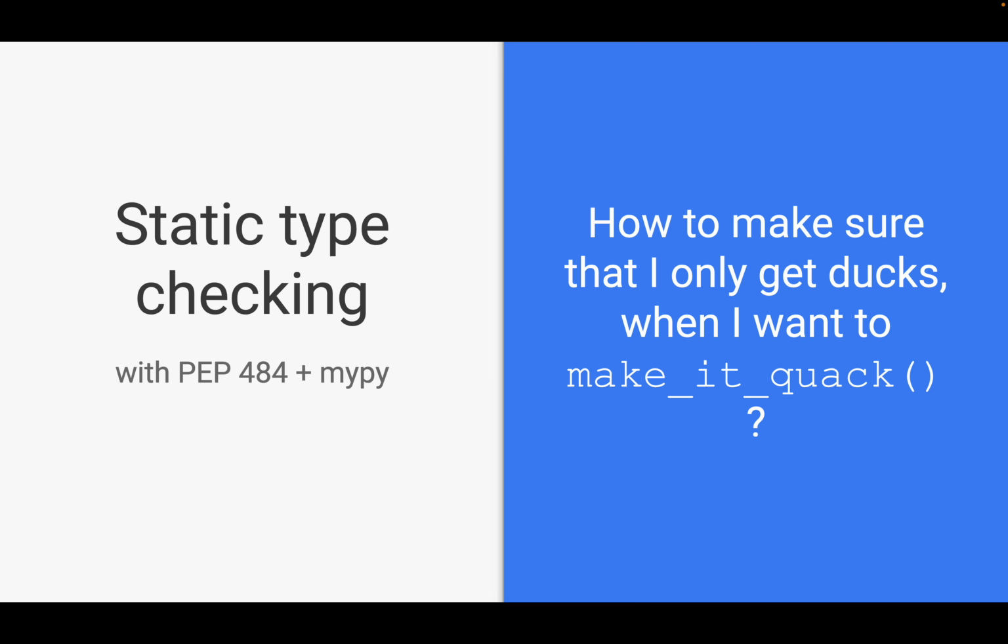So since we don't want these errors to happen in a production system when our code is deployed anywhere, like unexpectedly, how do we make sure that we don't mess this up as programmers? Well, static type checking to our rescue. There is a lovely tool called mypy, which is a static type checker for Python. You can install it via pip or download it. Then run it on your Python code.